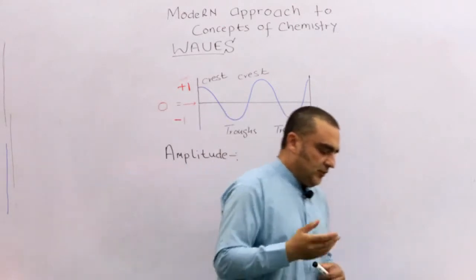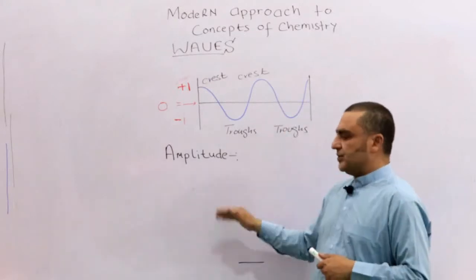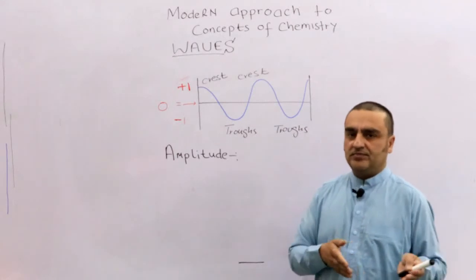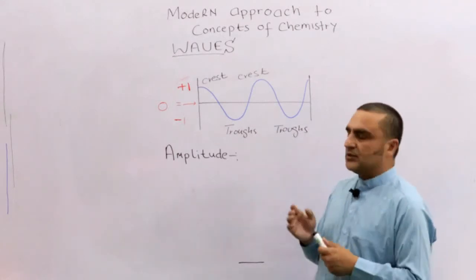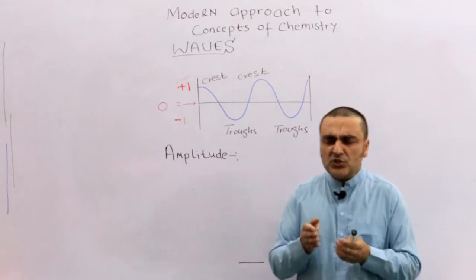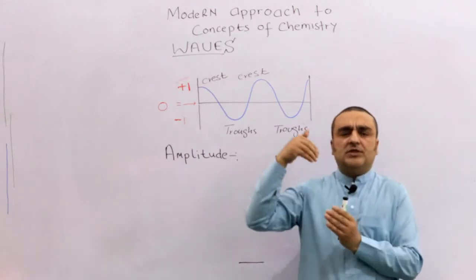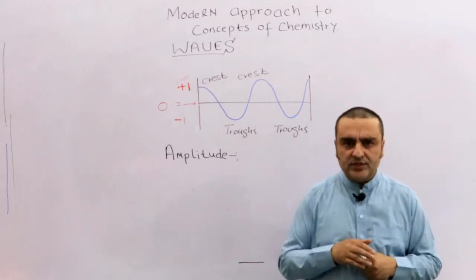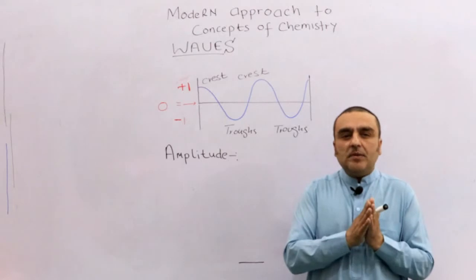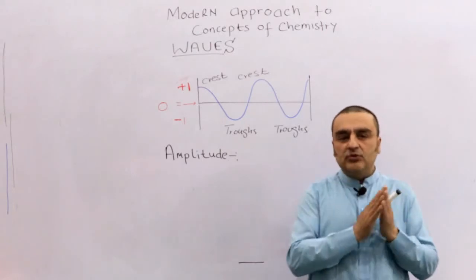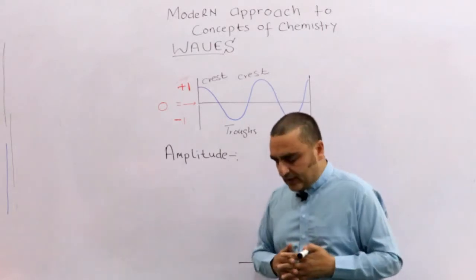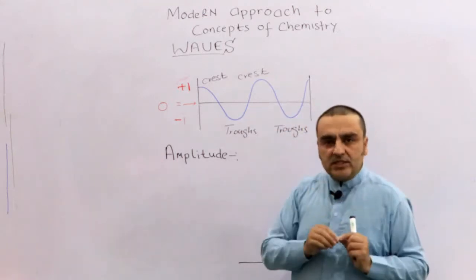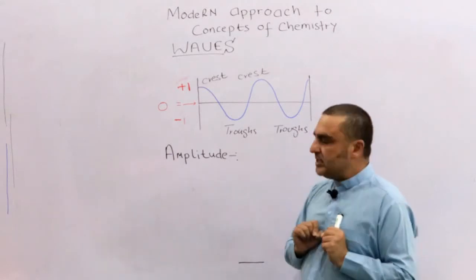In everyday English this word is used, and the majority of you might have heard it. So what is amplitude in physics or in waves? It is the maximum displacement from the mean position, or in easier language, the maximum distance from the mean.